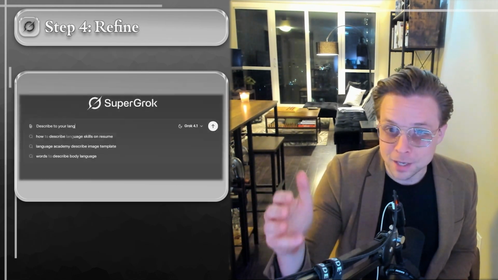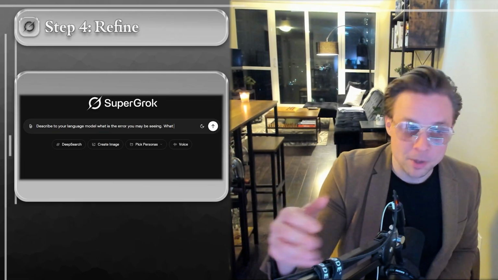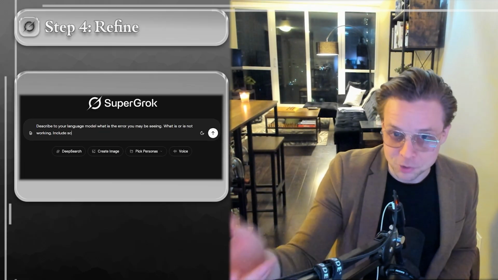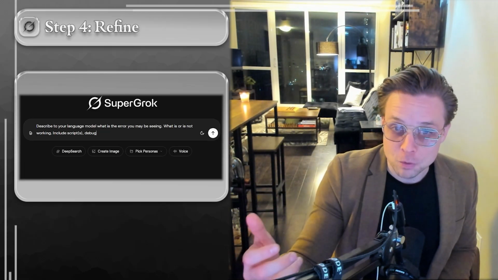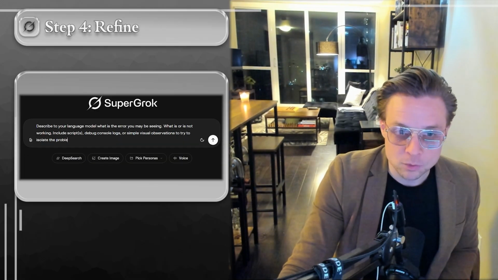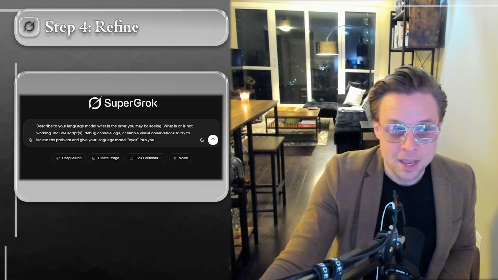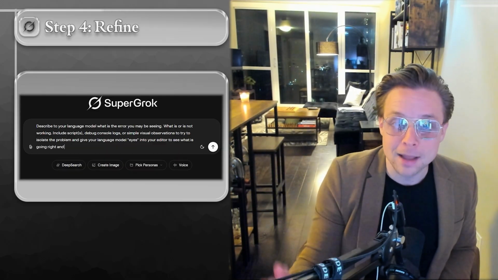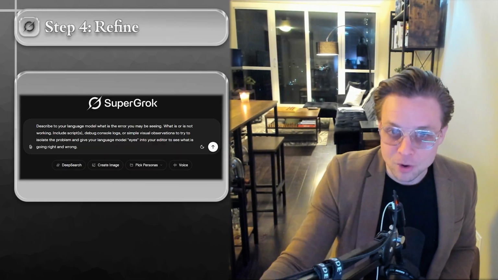So if you test and it works, great, you're done and you can skip this step. But more often than not, there's probably something that got missed because you're an amateur, or just in general, that's kind of how coding frequently works. And when that's the case with the refinement, that's totally okay. This is part of the process. What you're going to do is go back to the language model and you're going to describe to the best of your ability exactly what it is that you're seeing and what is the error that is occurring.